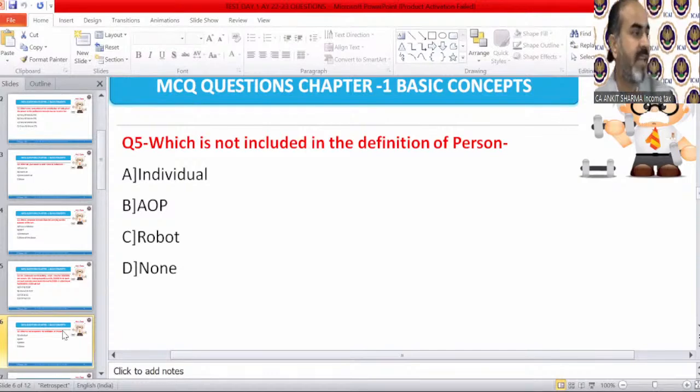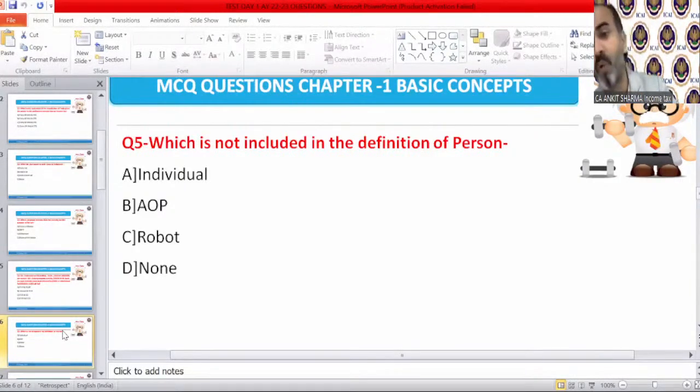Somebody is saying C. Kamal is saying robot. Ankush is saying robot. Akash is saying D. Shashank is saying C again, robot. A lot of students are saying robot. A lot of answers with me are with C.